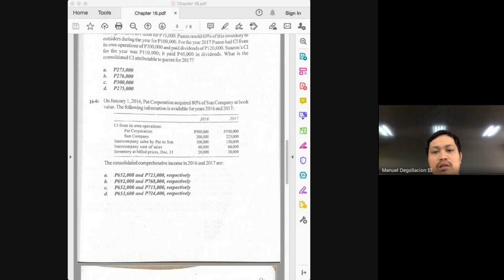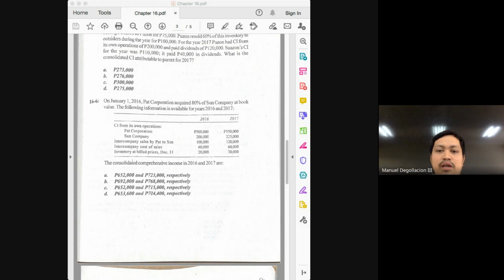Consolidated income. What are the two things we need? What are the two things we need to solve for consolidated income? Again, income of the parent from its own operations and the adjusted income of the subsidiary.